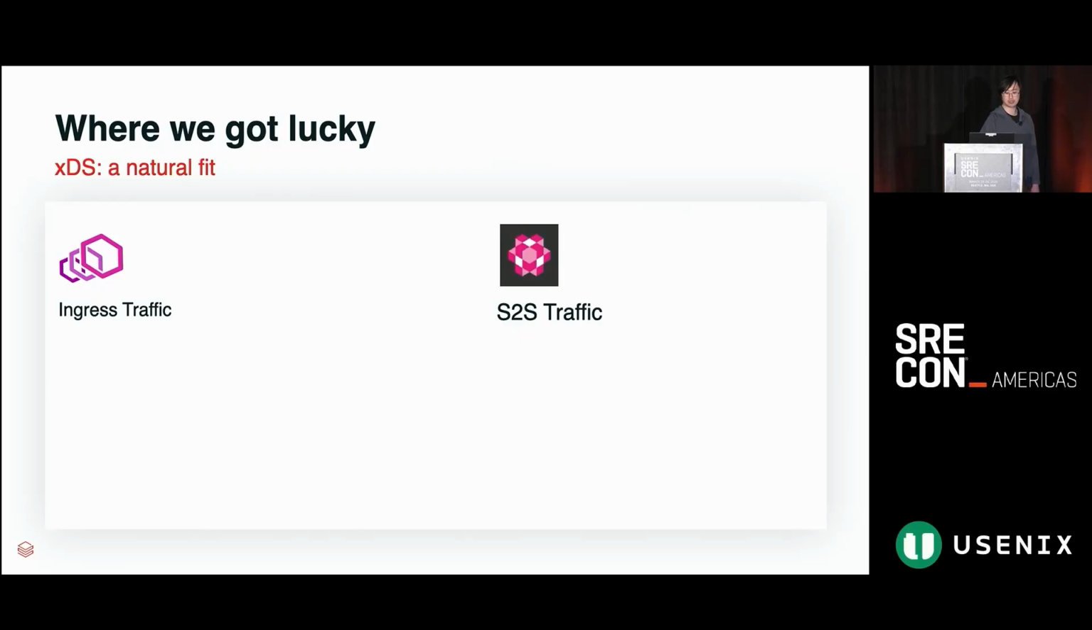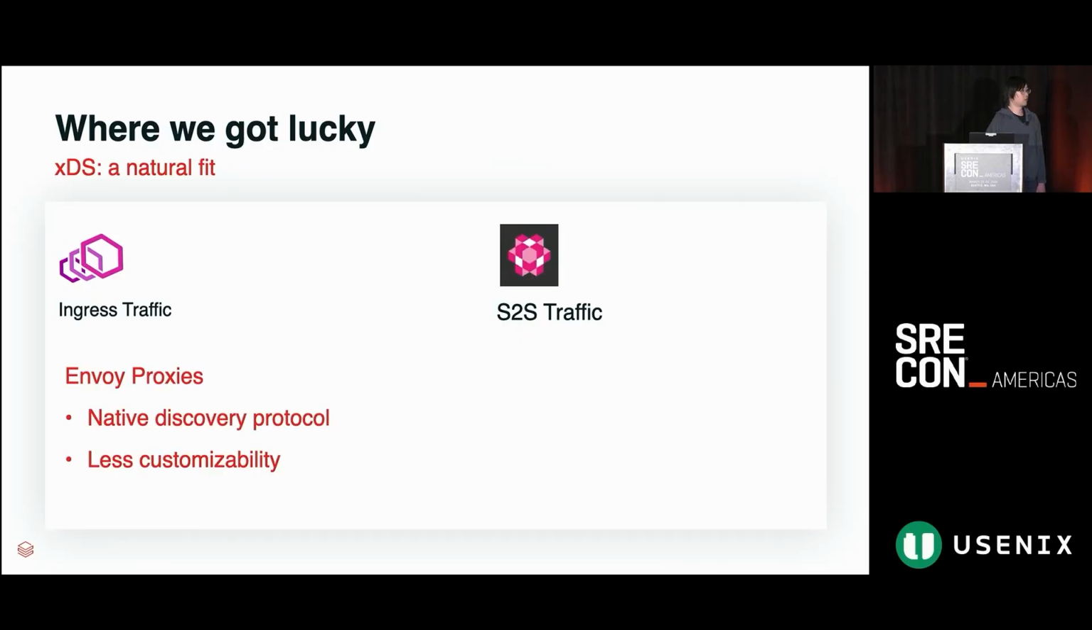So on the ingress layer, for all of our ingress traffic coming in, we were using basically just our set of open source Envoy proxies. Envoy supports a discovery protocol natively, known as XDS. And while we have a little bit less customizability in terms of how we can configure Envoy itself, we found that XDS was very suitable for all the needs that we expressed previously.